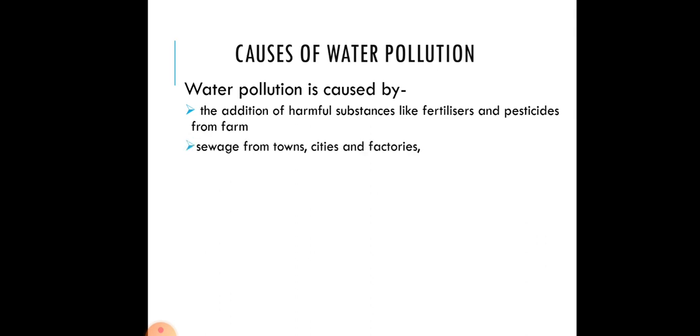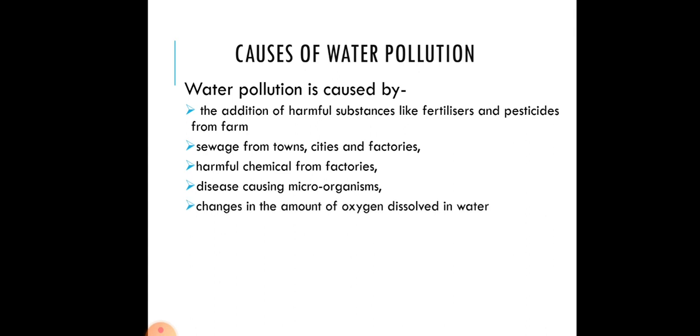Other causes are sewage from towns, cities and factories, harmful chemicals from factories, disease causing microorganisms, changes in the amount of oxygen dissolved in water, or change in the temperature of water. When all these things happen, it causes water pollution.